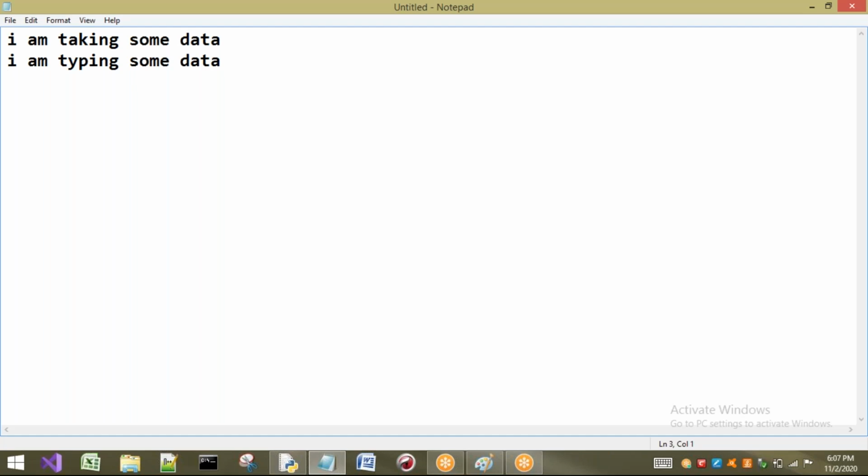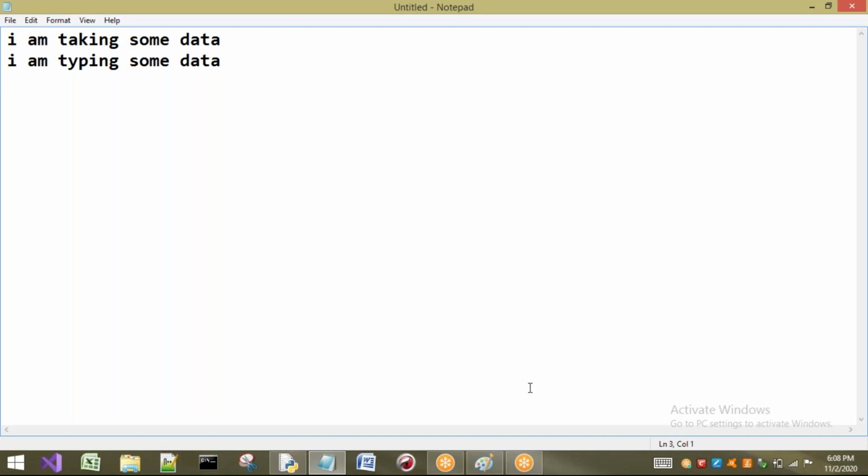So in this type of text file, each and every line of text is terminated with a special character called end of line, which is nothing but a new line character. We are going to represent it with a slash n. It is the default. If you are going to a new line, by default we apply slash n.